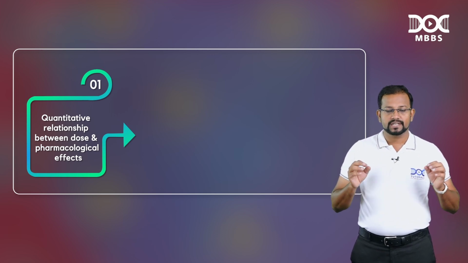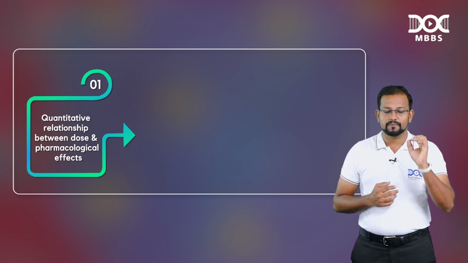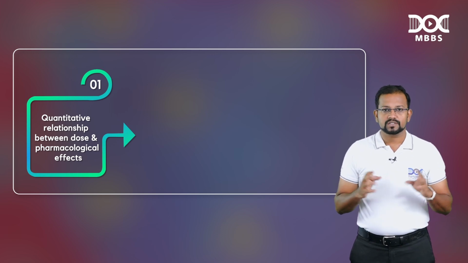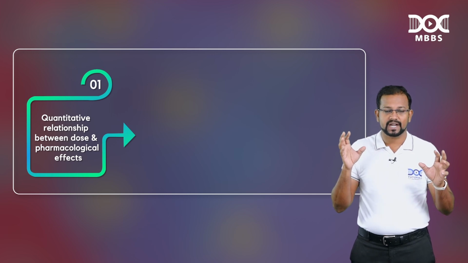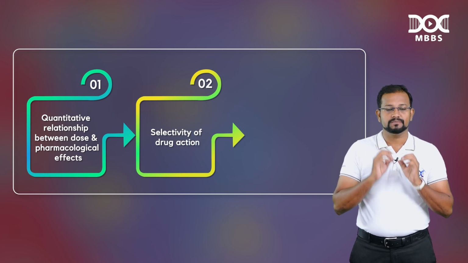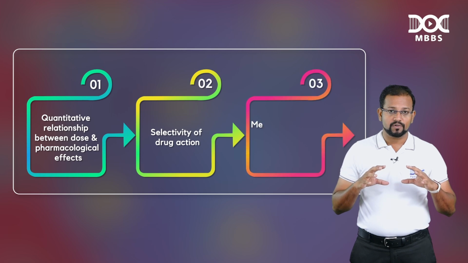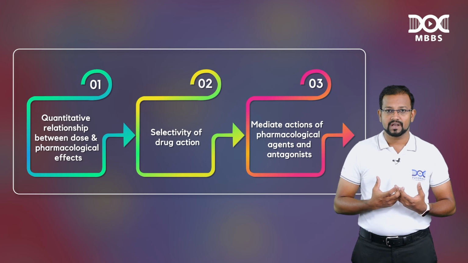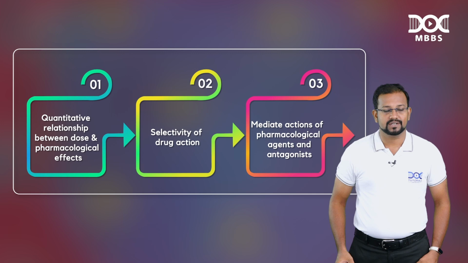The second one: a drug, when administered, is going to act only on a particular area, right? If you give paracetamol, it is going to decrease only the temperature, or it is going to be useful in pain. It is not going to treat infections, right? It is not an antibiotic, right? So how does this difference happen? With the help of receptors. The selectivity of drug action is based on the receptors. And the last one, also an important one, is that receptors are responsible for the production of antagonists. So we have certain antagonists. We can block certain activity. We can also induce certain activity by binding or by altering the actions of the receptors, guys.